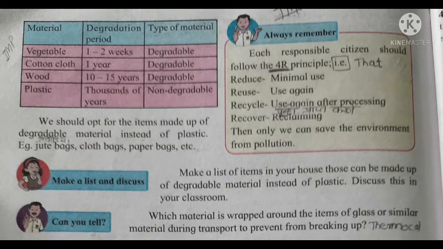Always remember, for our environmental pollution there is a 4R principle. What are the 4R principles? That is reduce, minimum use; reuse, use again; recycle, use again after processing; recover, means reclaiming. Here some 4R principles are given for protecting our environmental health.